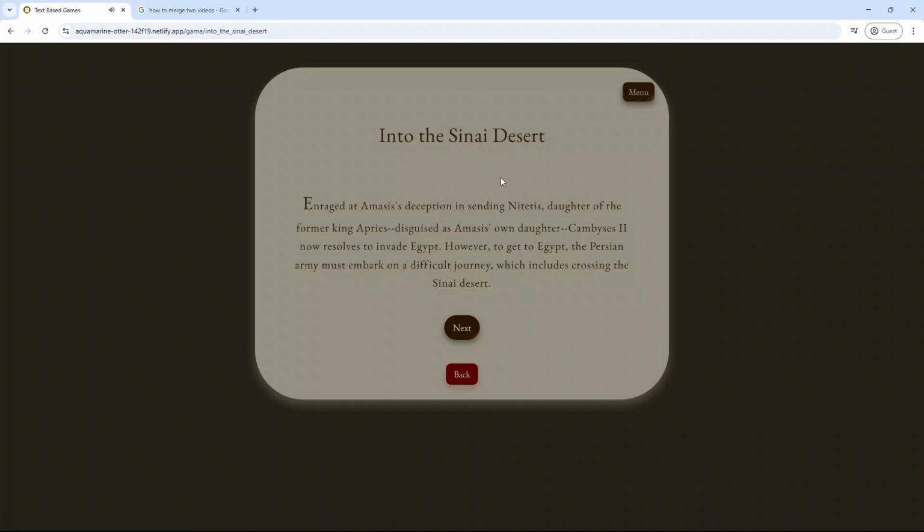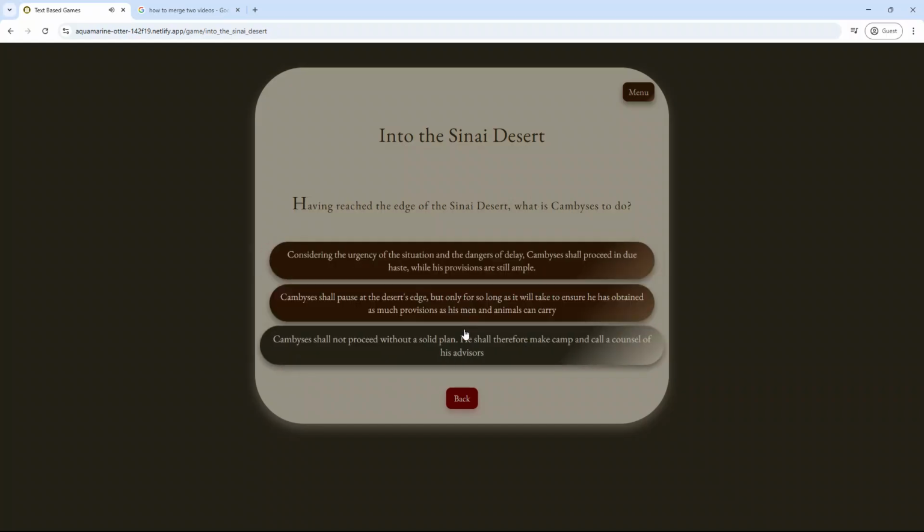Into the Sinai Desert. Enraged at Amyses' deception in sending Nitocris, daughter of the former king Abrius, disguised as Amyses' own daughter, Cambyses II now resolves to invade Egypt. However, to get to Egypt, the Persian army must embark on a difficult journey, which includes crossing the Sinai Desert. Having reached the edge of the Sinai Desert, what is Cambyses to do?